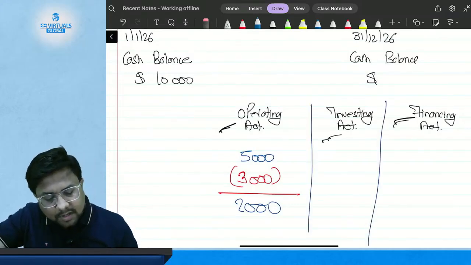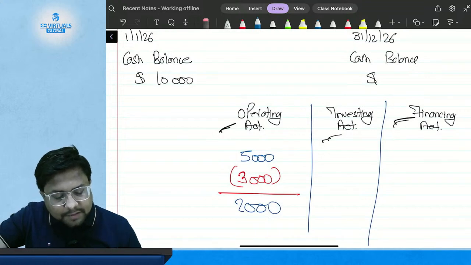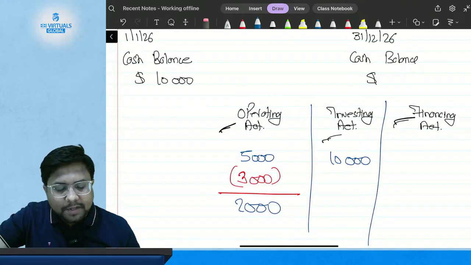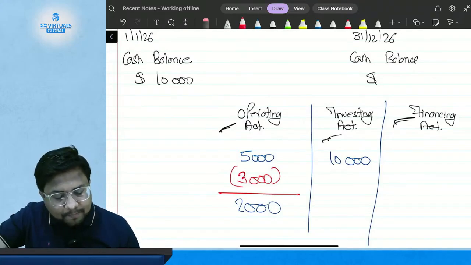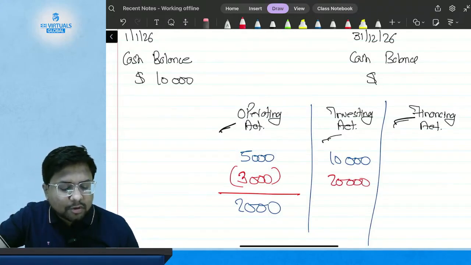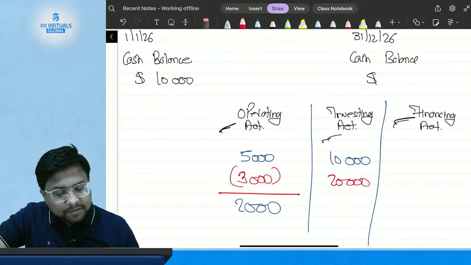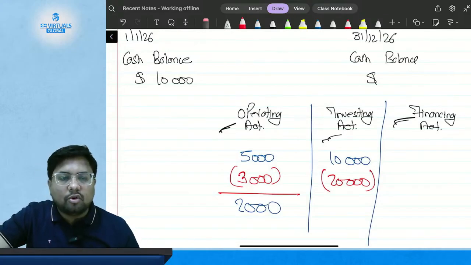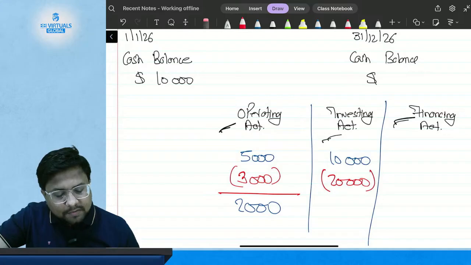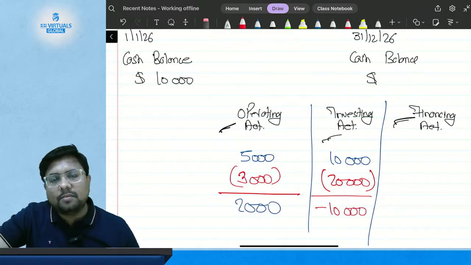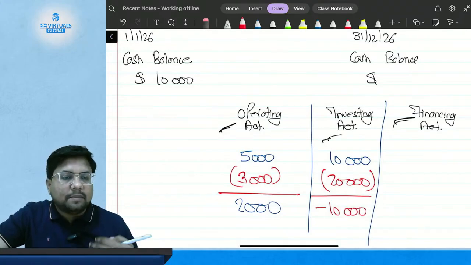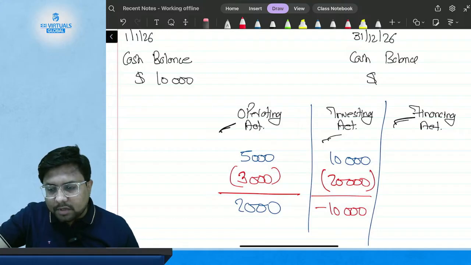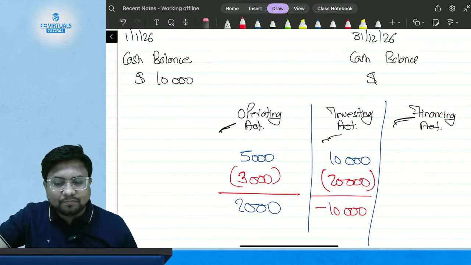Now, suppose I have received $10,000 from investing activities and have paid $20,000 in investing activities. So I have an outflow of $20,000 in investing activities. What is my net result? My net result will be negative $10,000. My net result is negative, which means an outflow of $10,000. Okay.